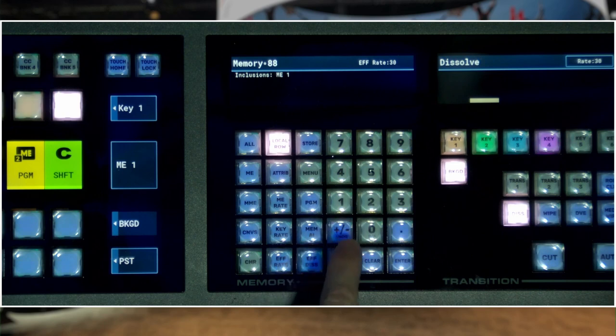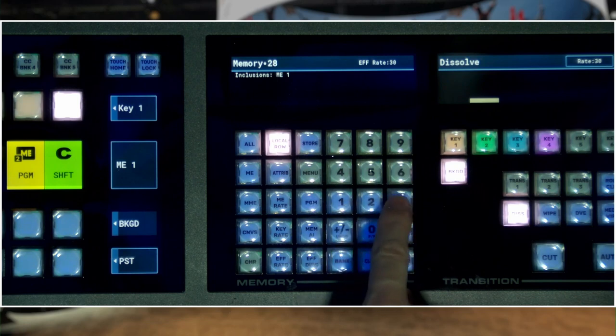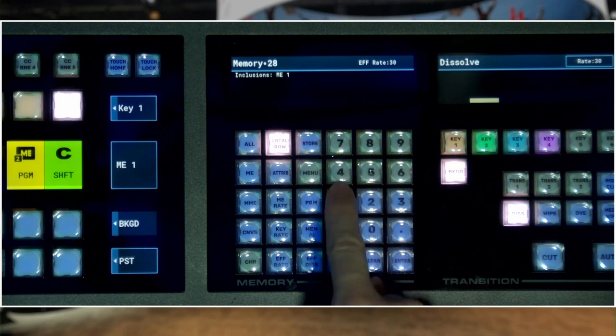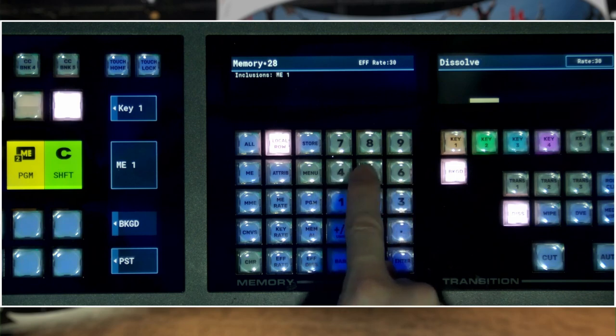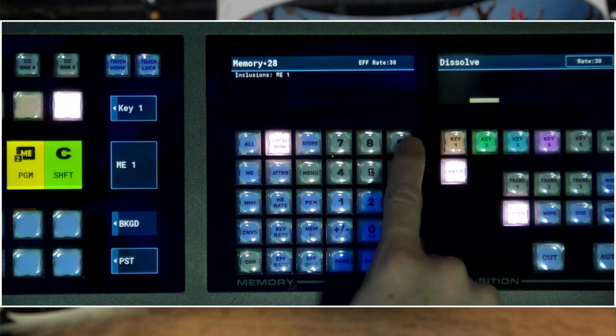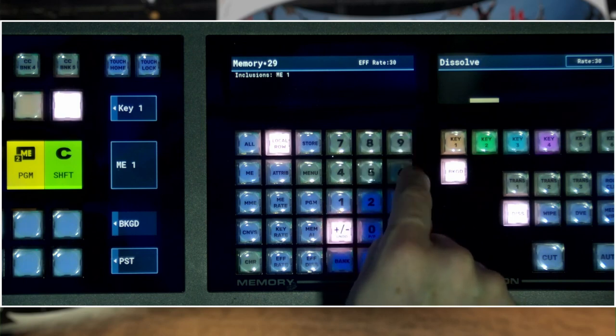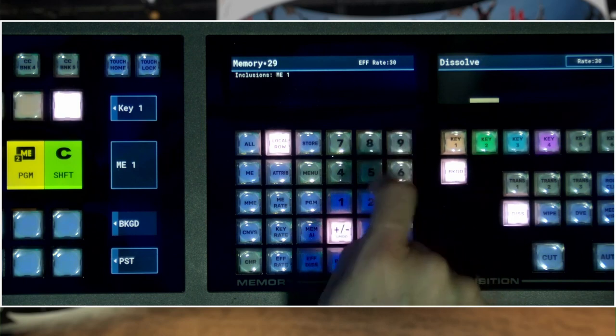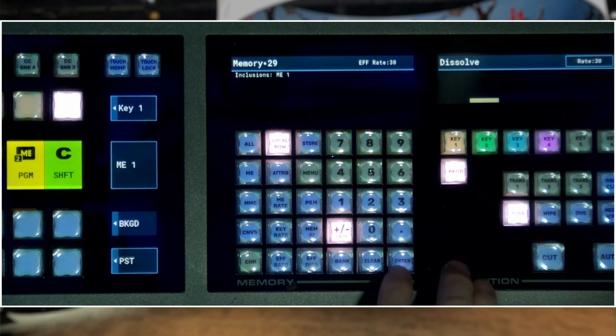So when we go back to, say, bank 2, you'll notice that I have something stored in memory 20, 21, 22, and 23. But nothing is stored in registers 24, 25, 26, 27, 28, 29. And recalling a blank register won't do anything.